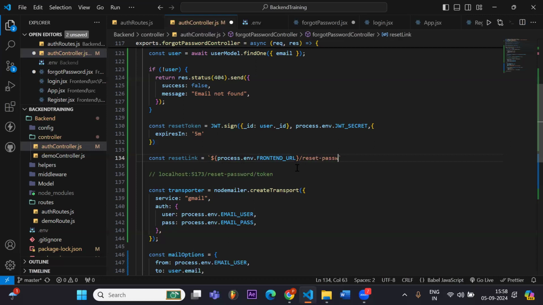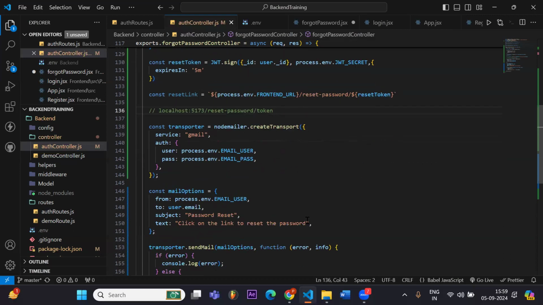Reset password. And after that, we also have to pass the token here, which we generated from here. So it's right here, reset token, and we will be able to get the link so that you will directly navigate to that page.